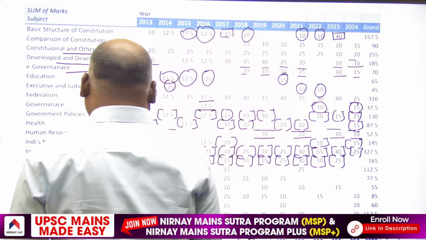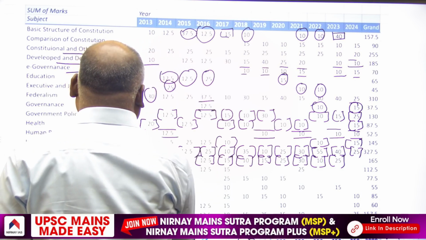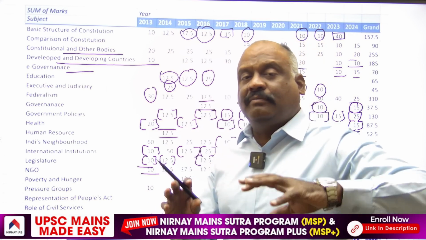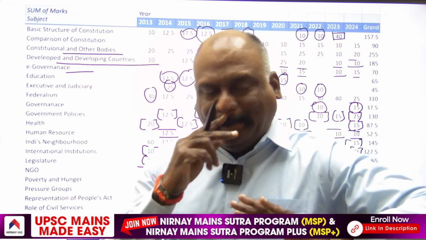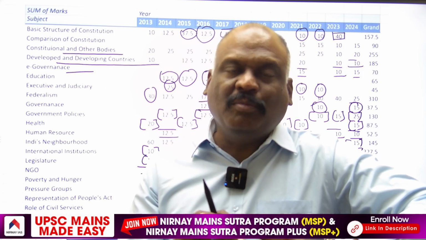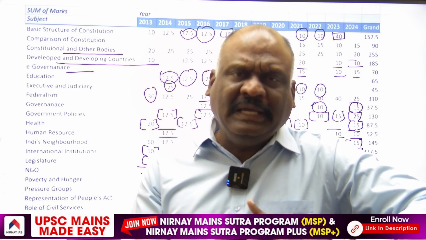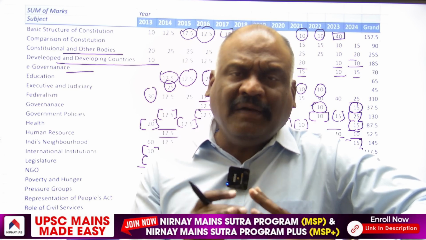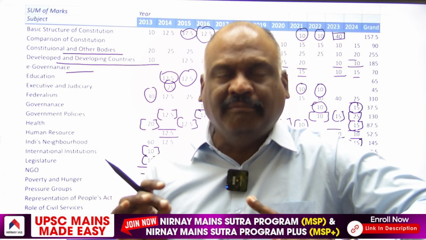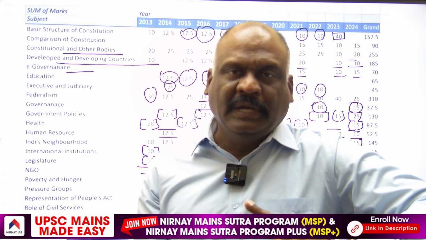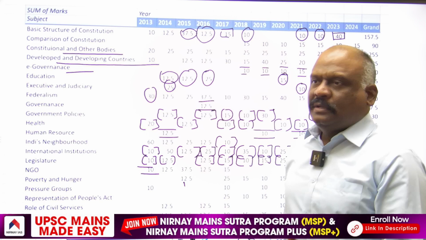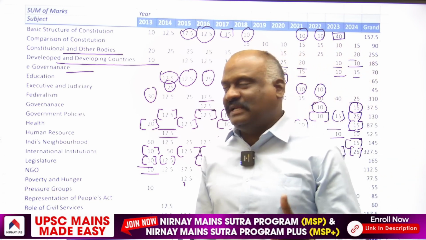From NGOs, the significance and role of NGOs in 2013, 10 marks. Always remember, my dear aspirants, NGOs, pressure groups, self-help groups. Every year, any of these 3 topics is asked in mains. And these topics are also important for ethics, and they can also be asked in general essay.